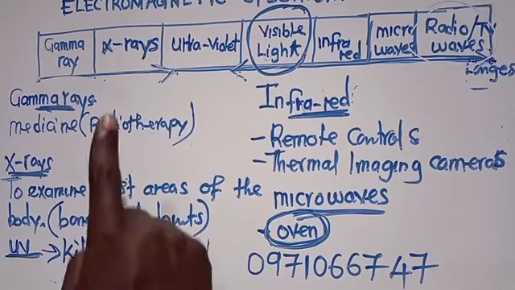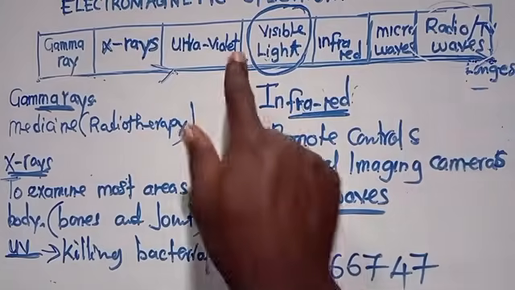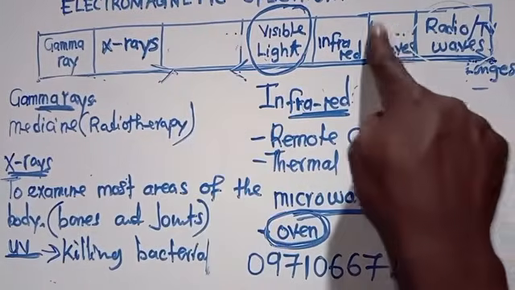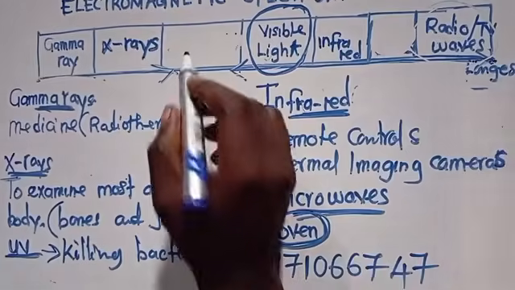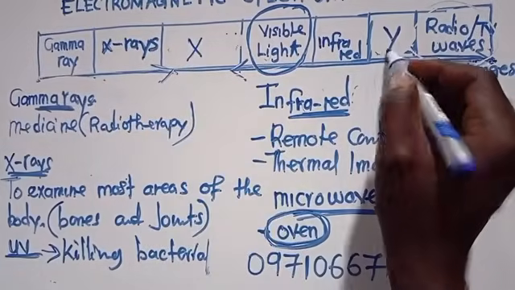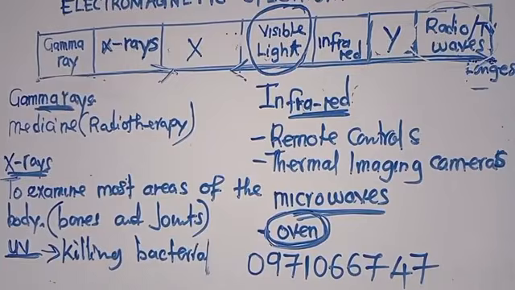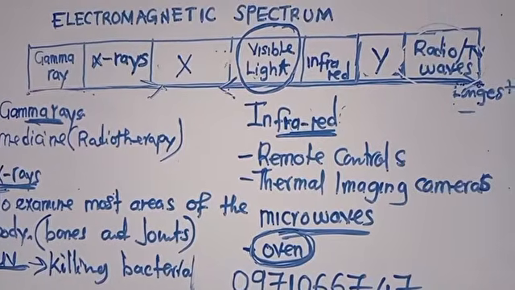Make sure you master this spectrum. They will just remove this and remove that, then put an X there and even a Y. Then they tell you, name the components X and Y. If you don't know this spectrum, you can find it difficult to answer the question. You need to know how to go about this. These are simple things that we need to take advantage of if they come in an exam.